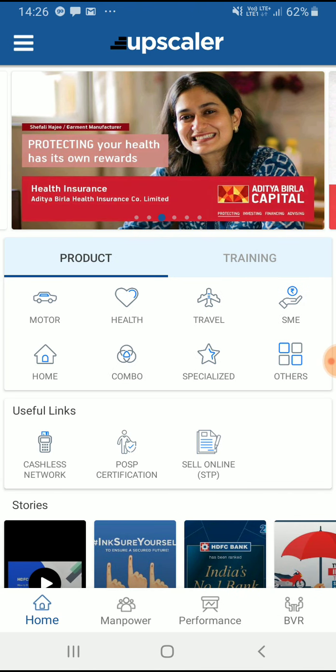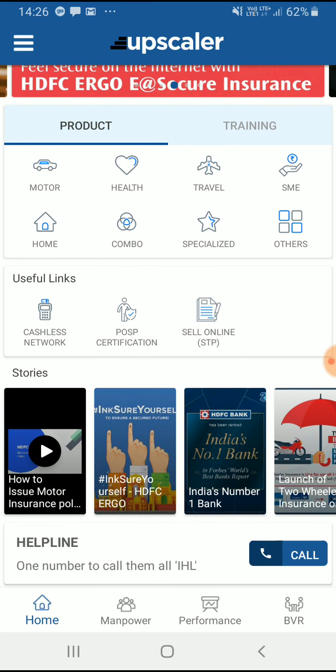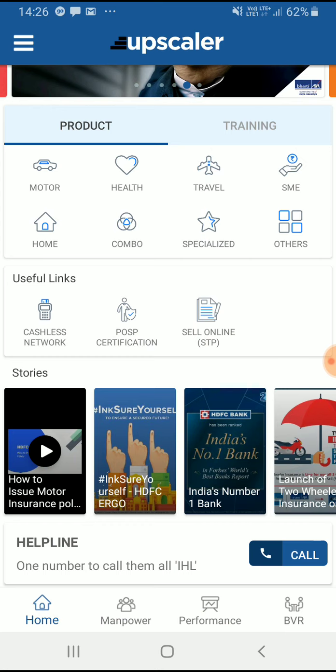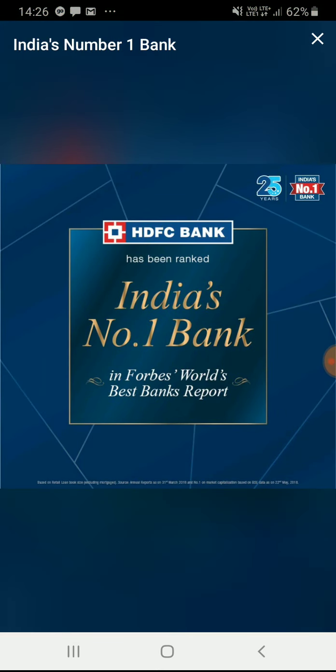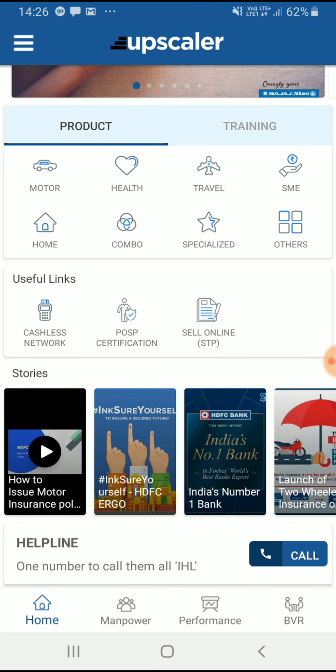Now there is an option of checking out the stories. If you want to promote anything, you can have the story section in place where you can show HDFC Ergo promotion or any other company you want to promote. HDFC, that is India's largest bank, India's number one bank. All these things can be shown in stories, where we can also highlight the success stories of the employees if they do wonders in sales.